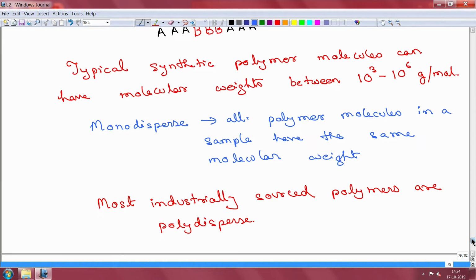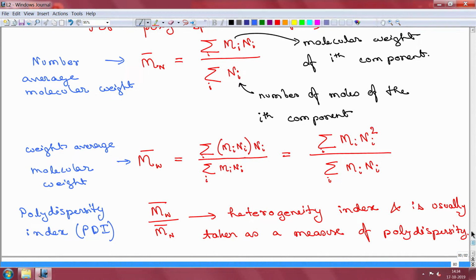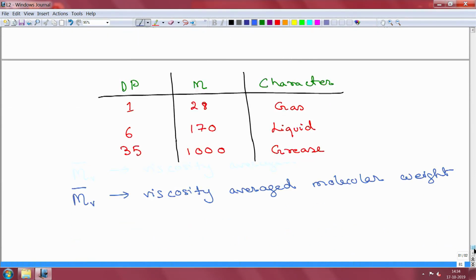What we saw today is, we take a quick review of that. We looked at some common polymers, polyethylene, polystyrene. We discussed what their structures look like. Then we discussed some of the terms that you encounter again and again in polymer literature: copolymers, homopolymers, monodispersity, polydispersity. And then we looked at a couple of important quantifiers, which are the number average molecular weight, the weight average molecular weight, the polydispersity index, and also the degree of polymerization.